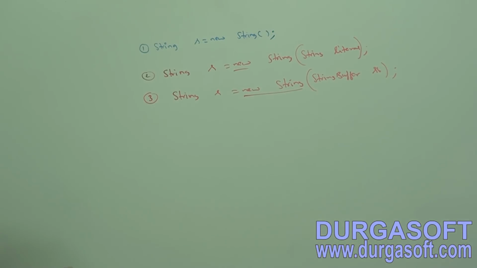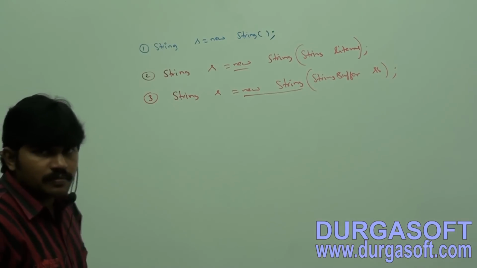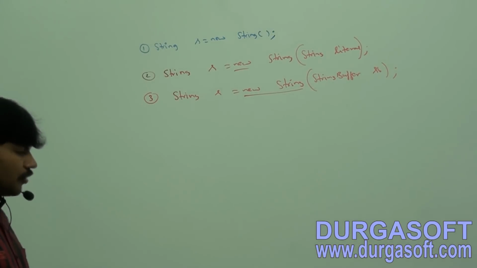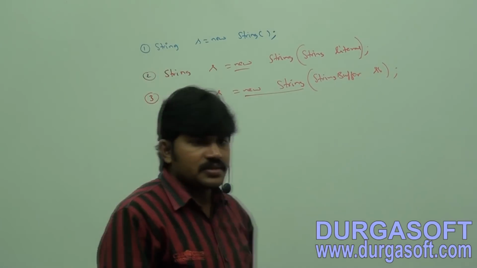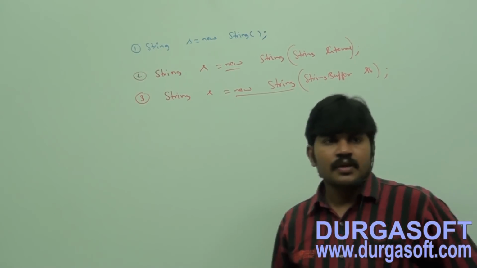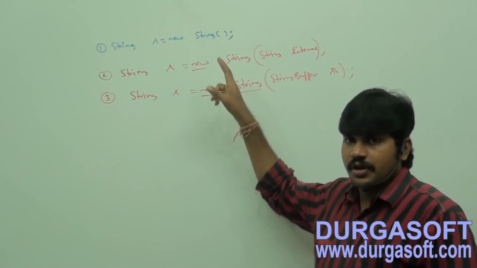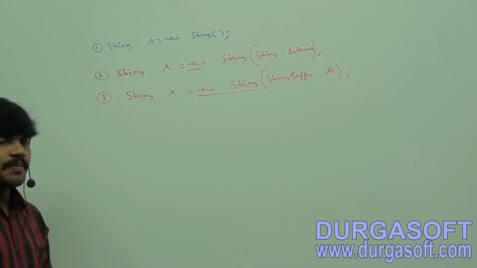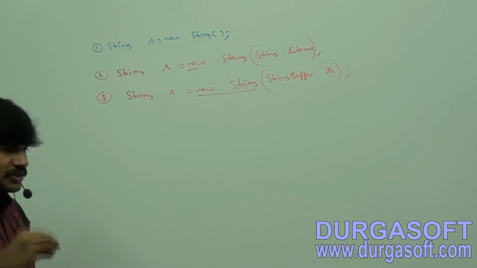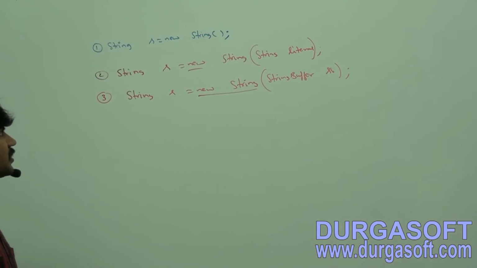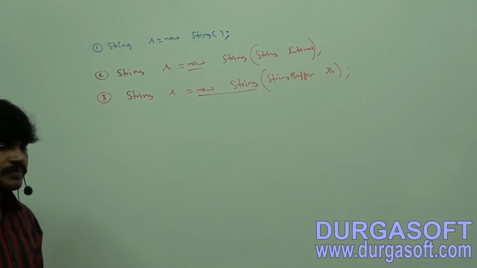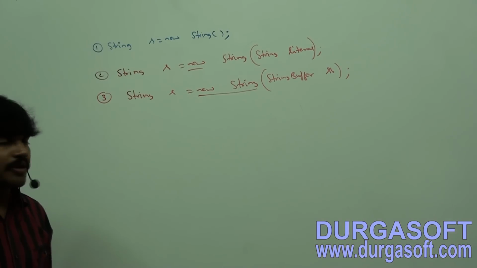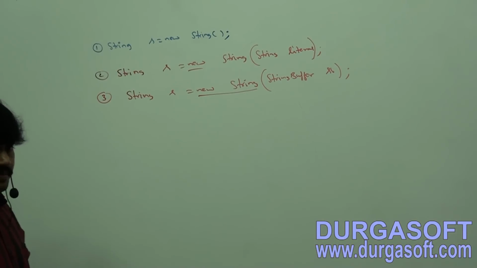First one: String s = new String(); creates an empty string object. That's all.